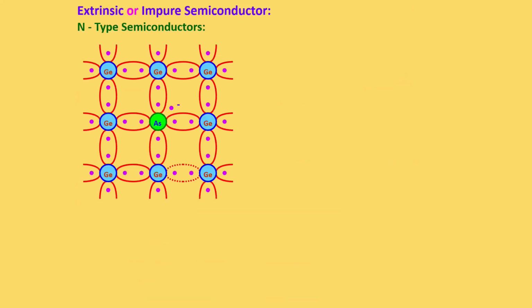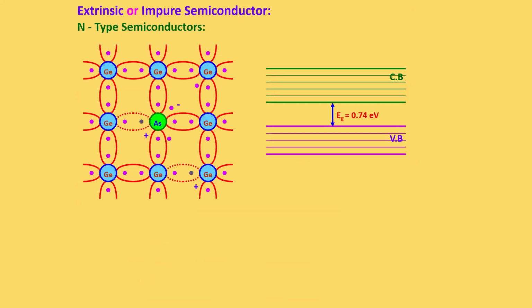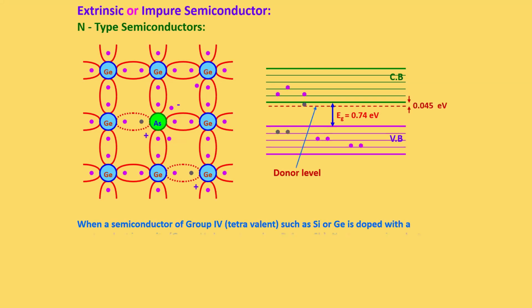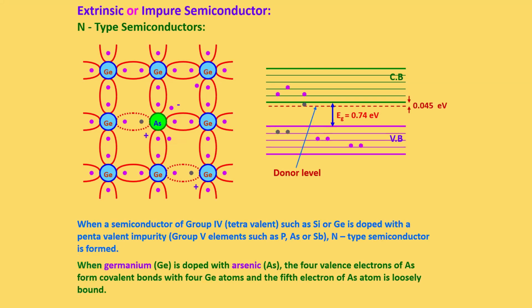Now the n-type semiconductor. In the case of extrinsic semiconductors we have two types: the first one is n-type, and another one is p-type. For n-type, we add a group 5 material to silicon or germanium.